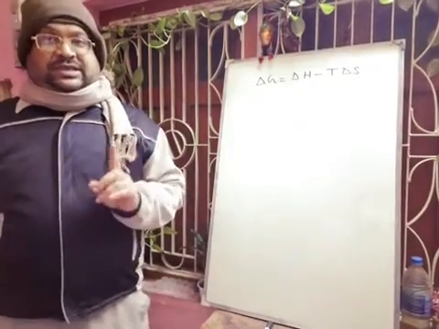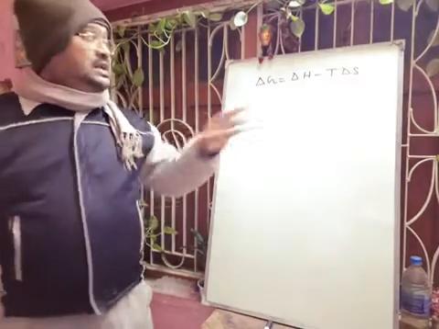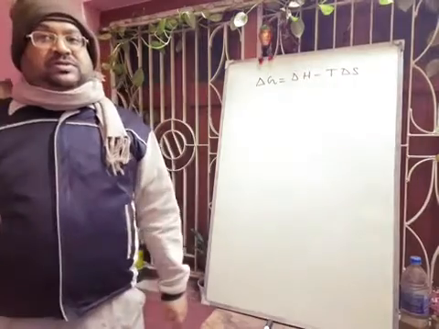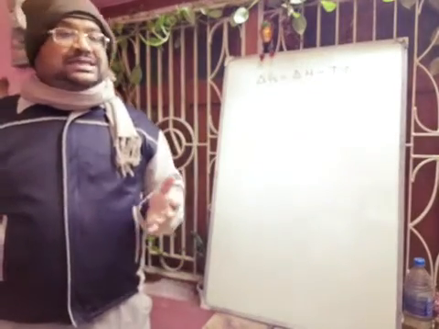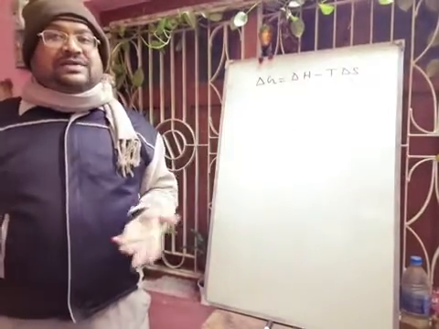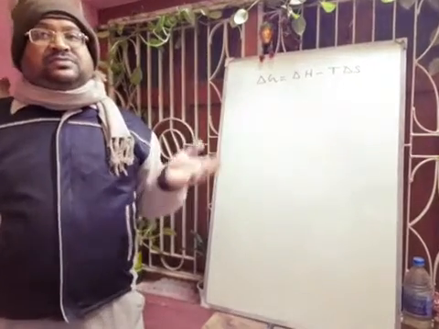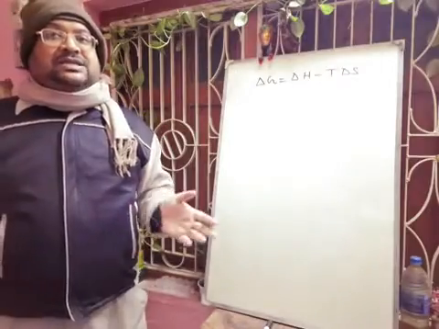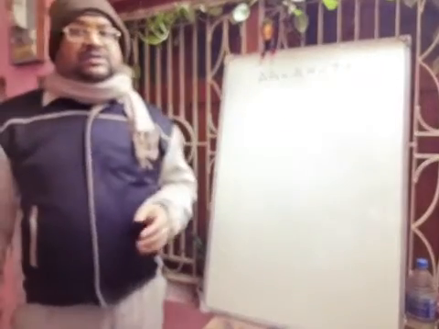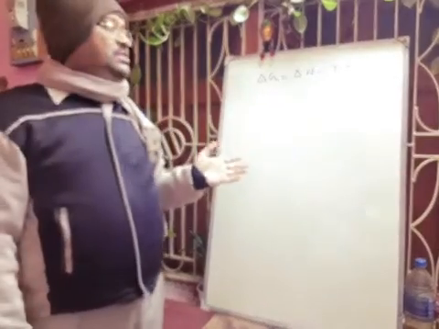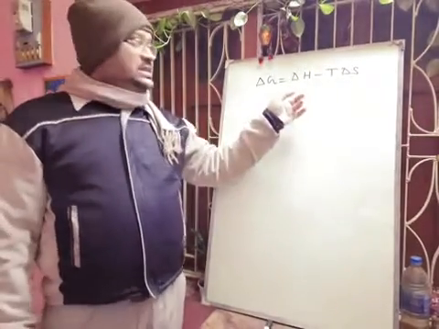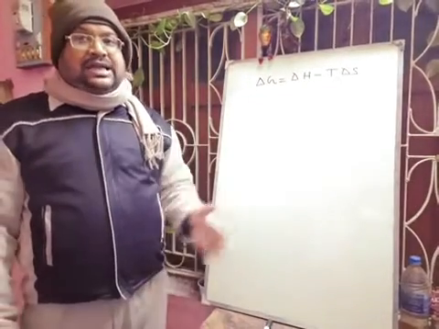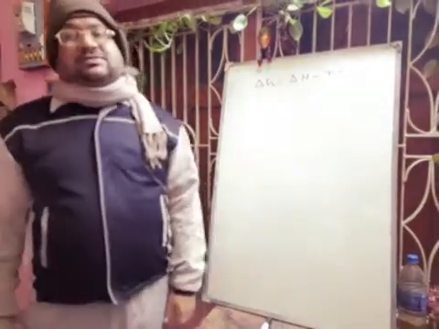Now, first case: when delta H is negative and T delta S is positive. So delta H is what? Enthalpy or energy factor. So the energy factor as well as the entropy, that means randomness factor, favor the process. Here delta G will be highly negative. If delta H is negative and T delta S is positive, definitely delta G will be highly negative and the process will be a spontaneous process. Hope you can understand.